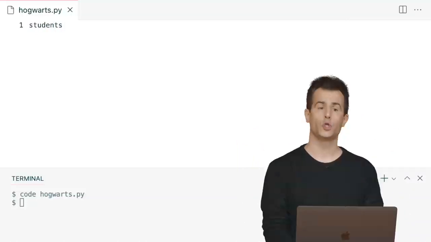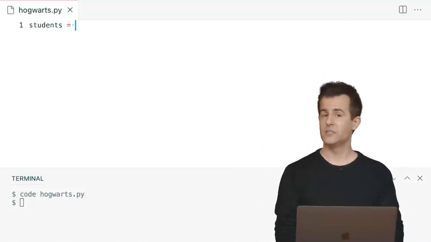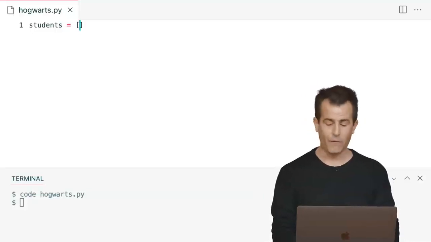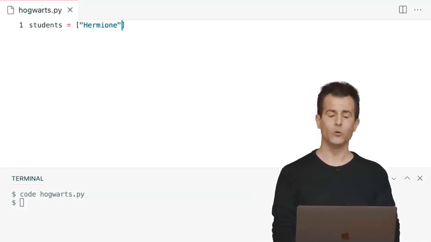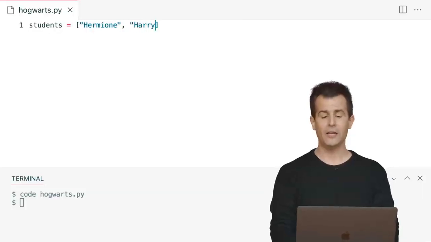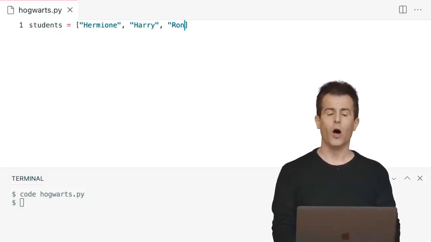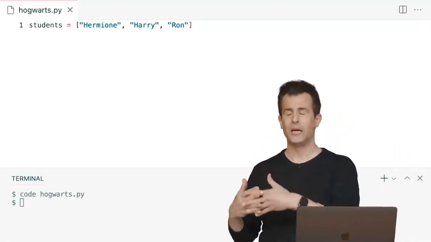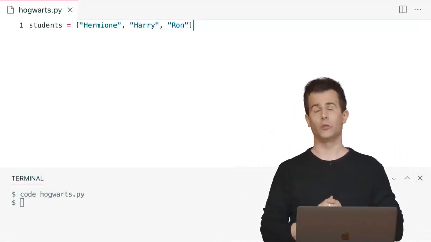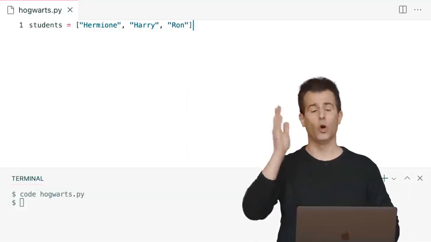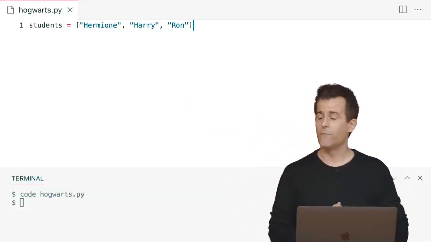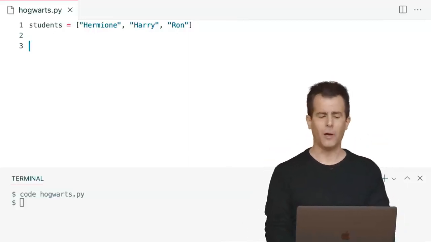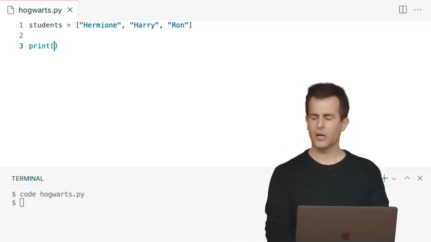A variable is going to be called students. It's going to equal, as I've done in the past, a square bracket, which means, hey, here comes a list. And those values are going to be Hermione, in quotes, because it's a string. Harry, in quotes, because it's a string. And then Ron, in quotes, because it's a string as well. So this is a list of length 3. It's similar in spirit to my list of length 3 earlier, but that had 3 ints, 0, 1, 2. Now I have a list of 3 strings instead. And this isn't very useful at the moment, but let me just do something as a check for myself.